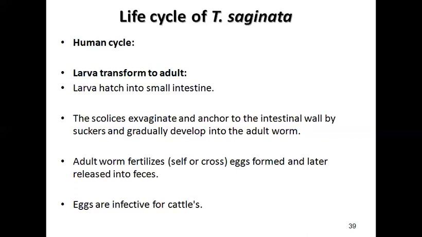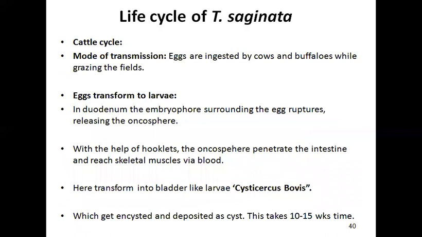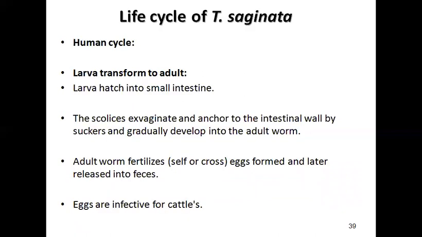The adult worm becomes sexually mature in 10 to 14 weeks. Fertilization occurs. It may be self or cross fertilization within the segments, and the eggs are formed and later released into the feces.